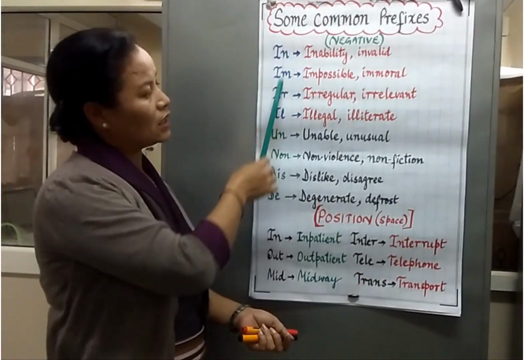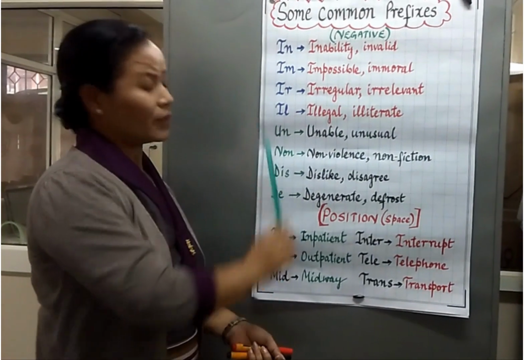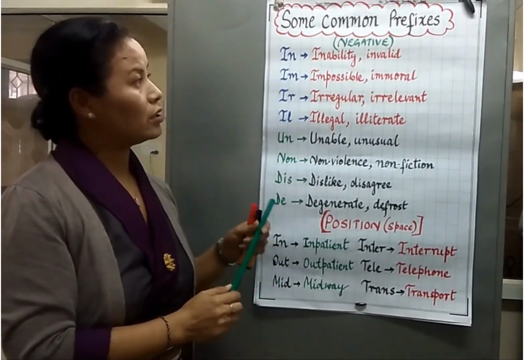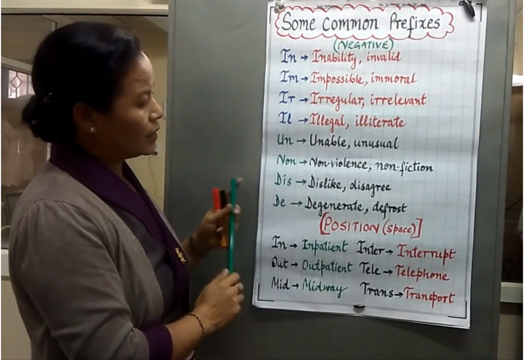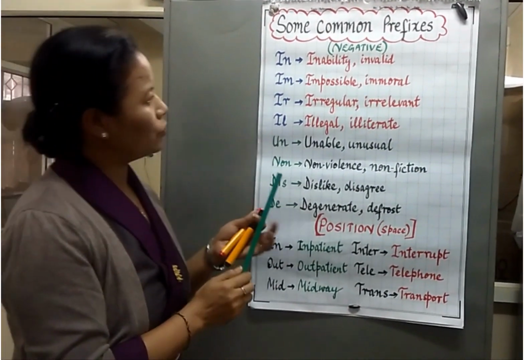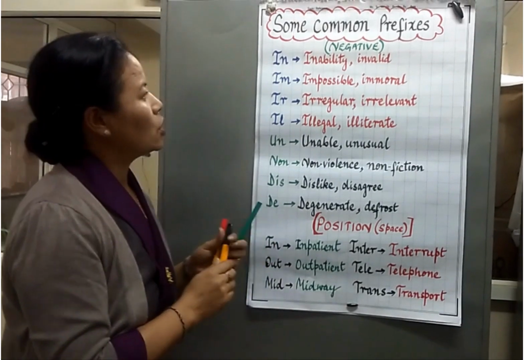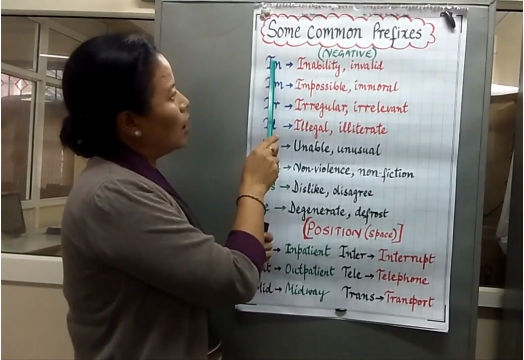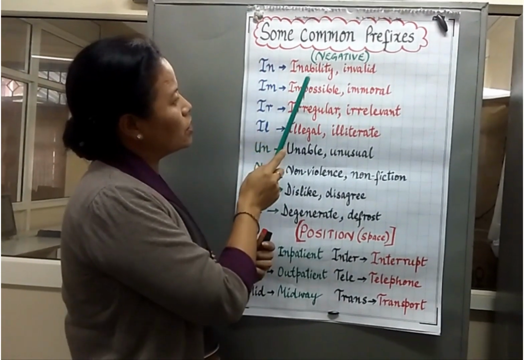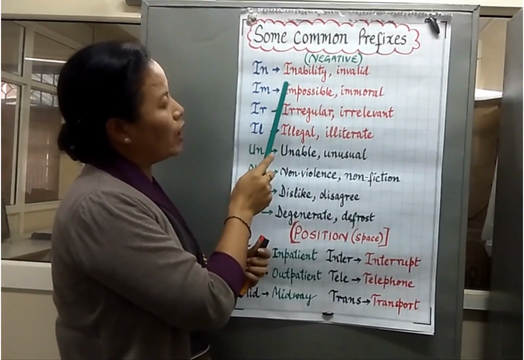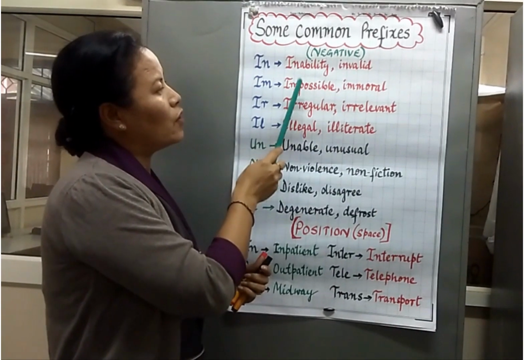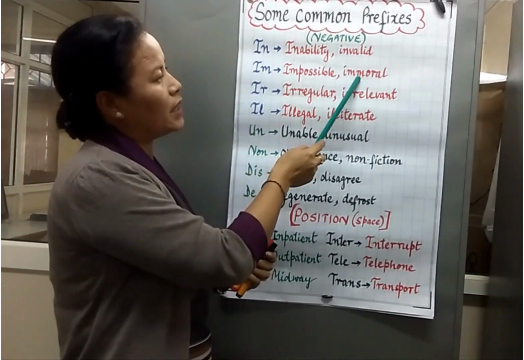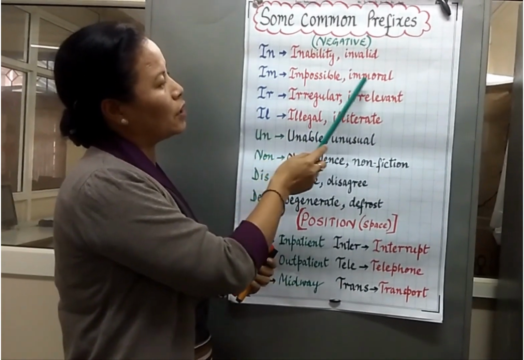So you have seen that these are all negative prefixes that change the meaning. And what you need to remember is that usually IN is changed into IM when we have words starting with P or M. So P and M: impossible, immoral.